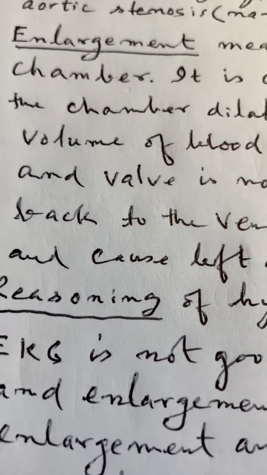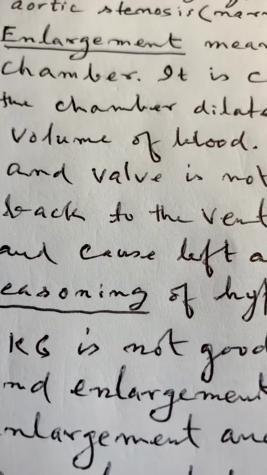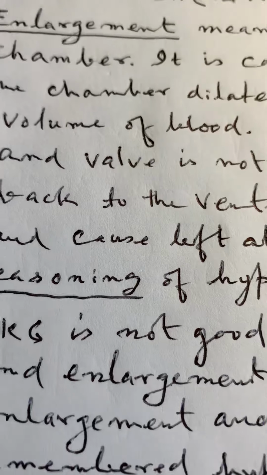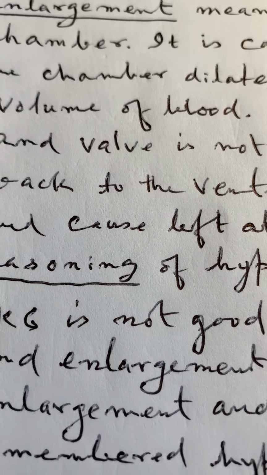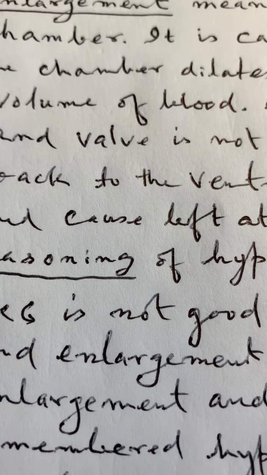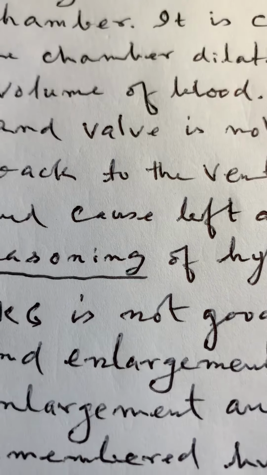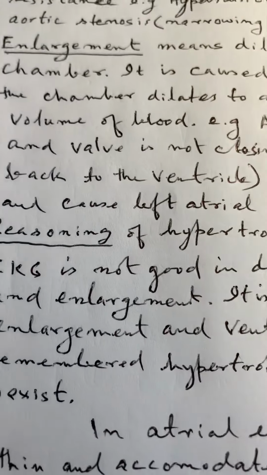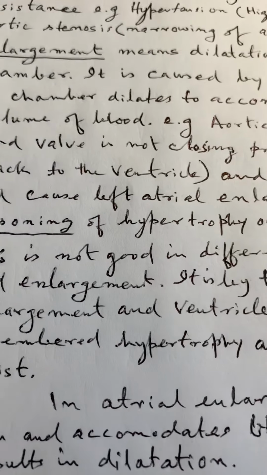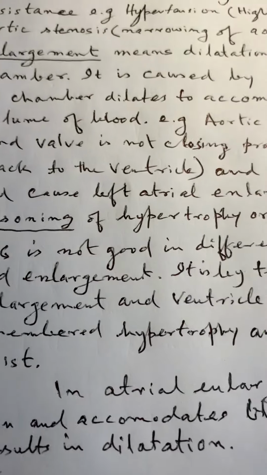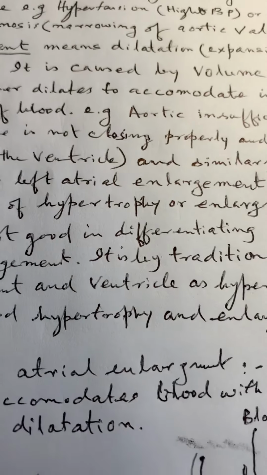More blood is coming into the atrium, and the atrial wall is thin. Then this will push against the wall, and it will get dilated. So volume overload will cause dilatation of the atrium, that will result in enlargement of the atrial cavity.